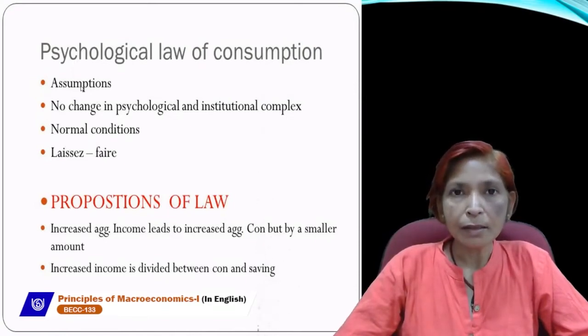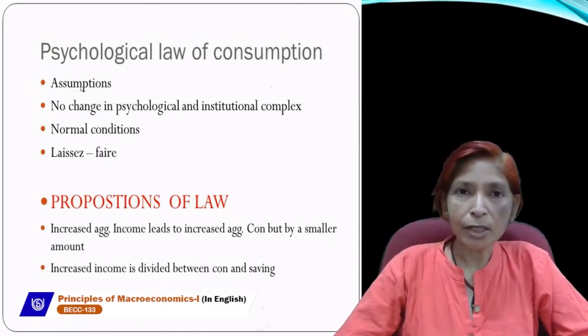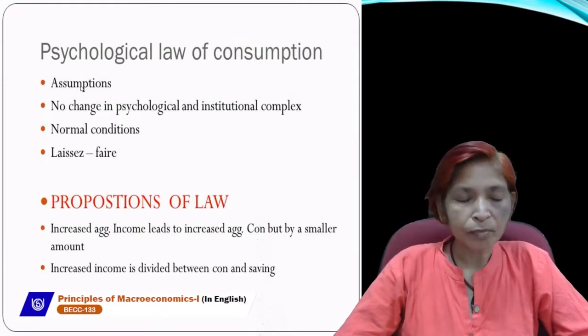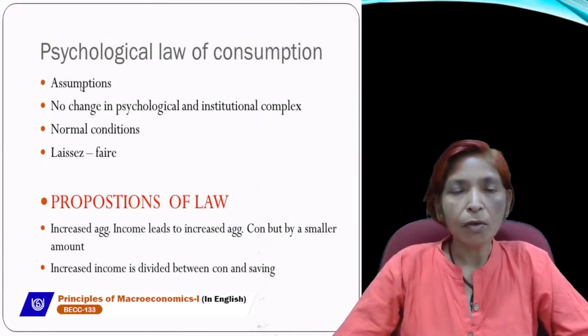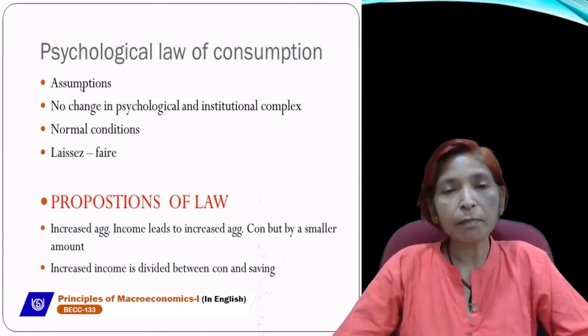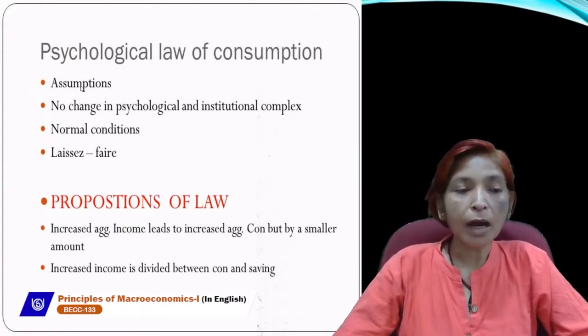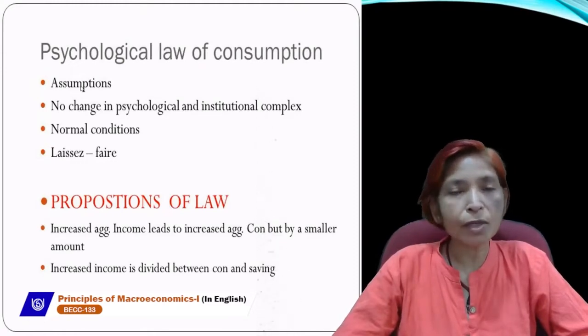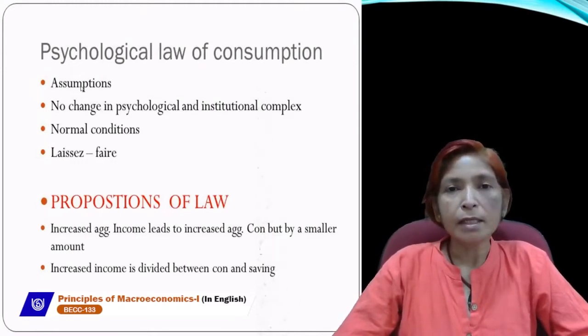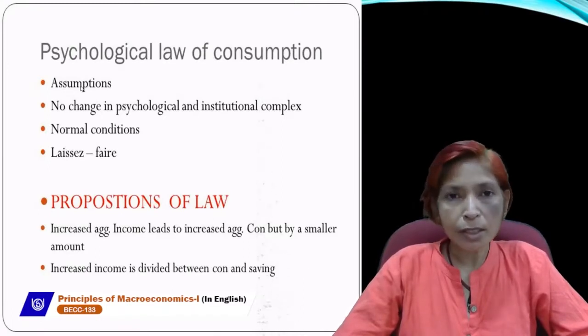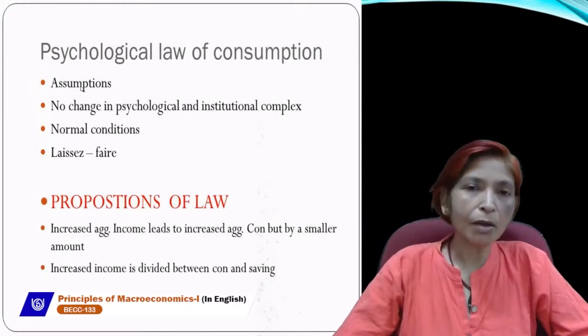Abnormal conditions are like war situation. Inflation is a rise in price level, deflation means a fall in price level, and hyperinflation means a very large increase in price level, when the value of money falls and the purchasing power of money falls. That is called hyperinflation, which is a very dangerous situation for the economy. And there should be no existing war conditions and no natural calamities in the economy, then this law will be applicable.